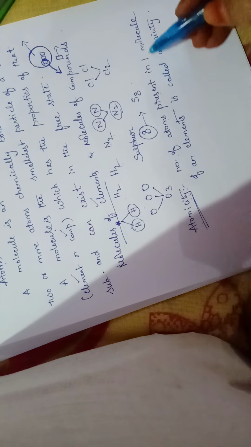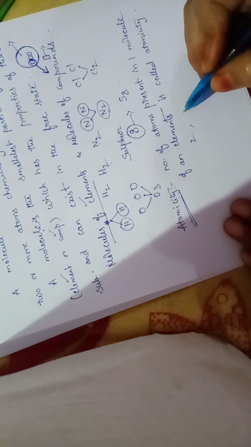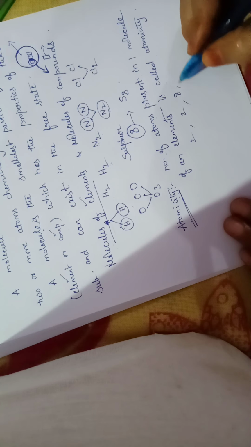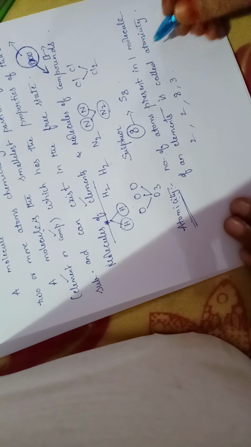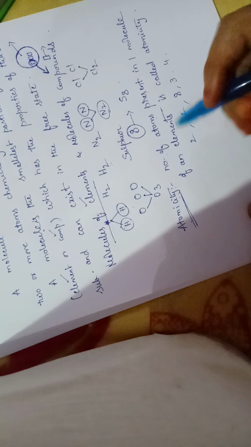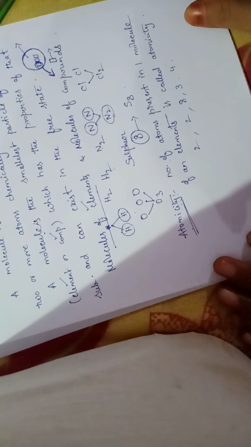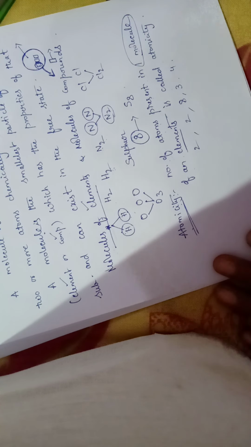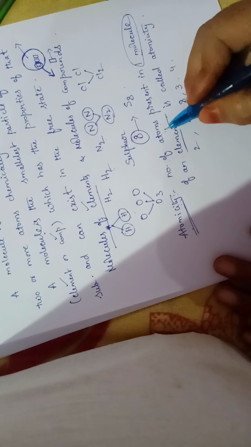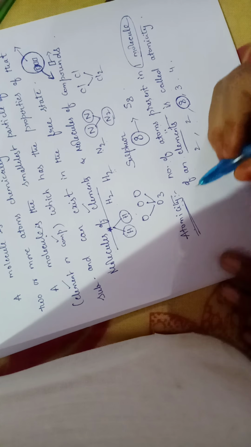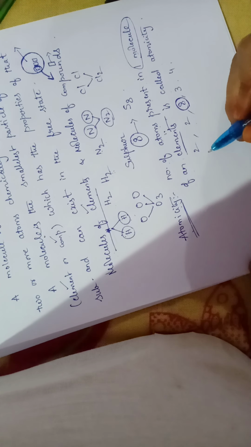So the atomicity of hydrogen is 2, the atomicity of chlorine is 2, the atomicity of sulfur is 8, the atomicity of ozone is 3. Like that, the atomicity of phosphorus is 4. So atomicity is nothing but the number of atoms present in one molecule of an element. For one molecule of an element, how many atoms are there? Nothing but that number we will call atomicity. Clear? So this is about the molecules of elements.